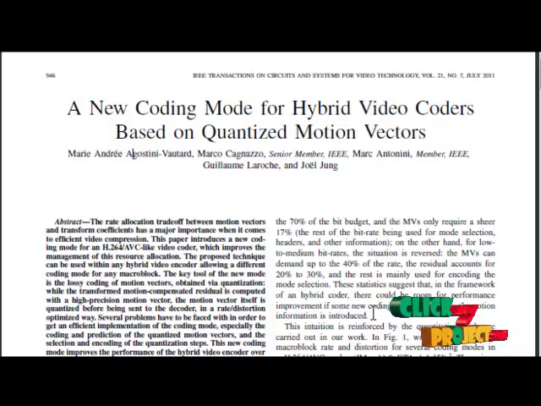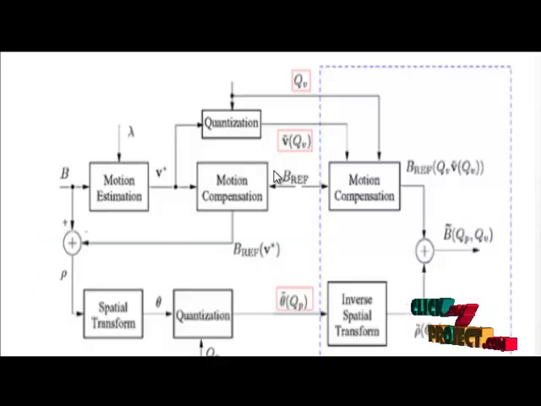Several problems have to be faced in order to get an efficient implementation of the coding mode, especially the coding and prediction of the quantized motion vectors and the selection and encoding of the quantization steps. This new coding mode improves the performance of the hybrid video encoder over several sequences at different resolutions.